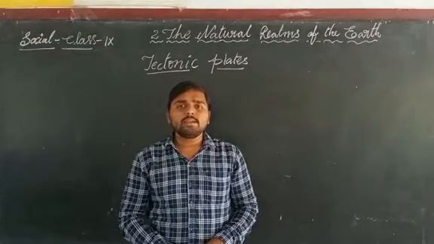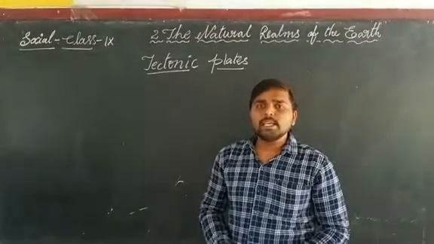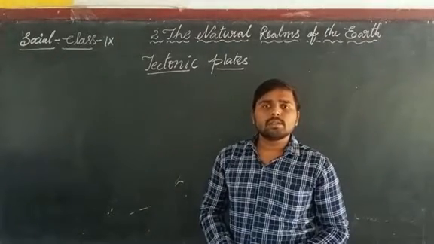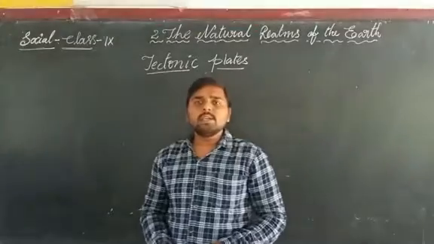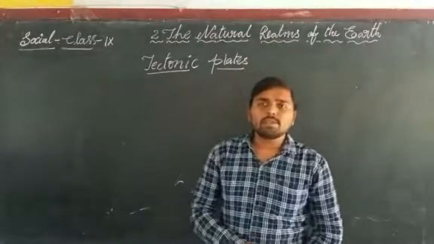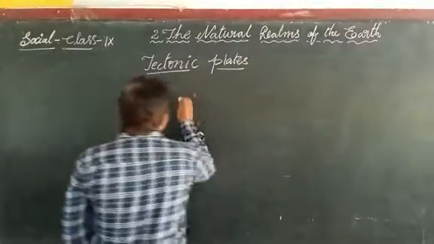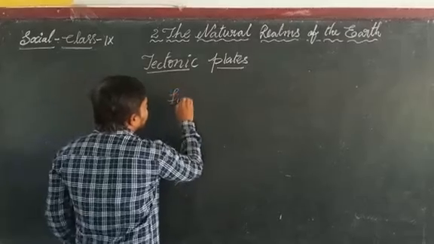On the lithosphere, we can see the continents and oceans. These continents and oceans are called first order landforms. In the previous class, we discussed the first order landforms.